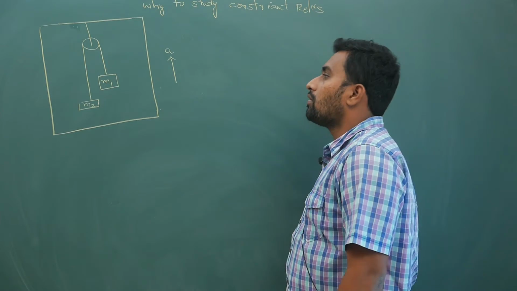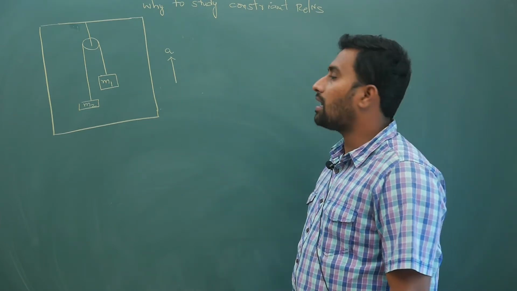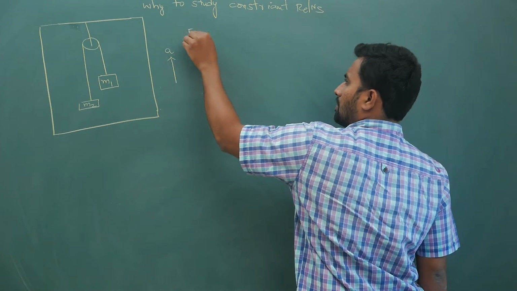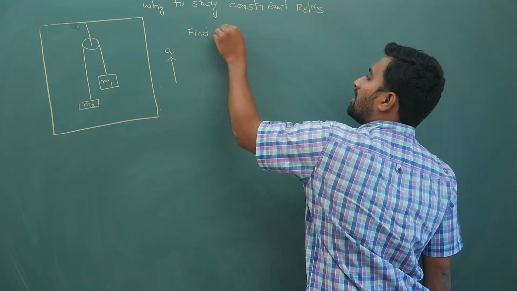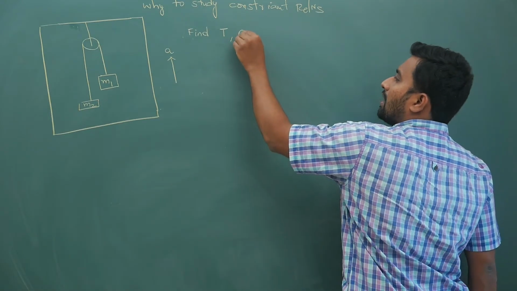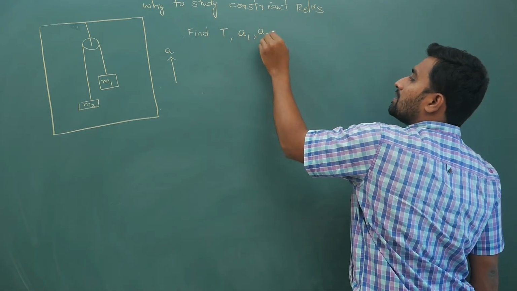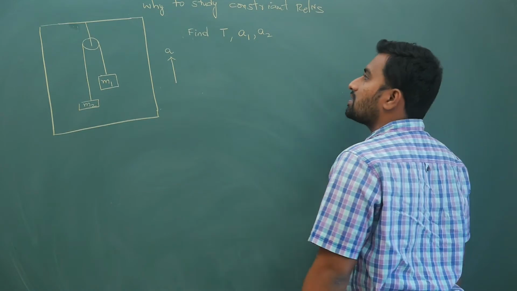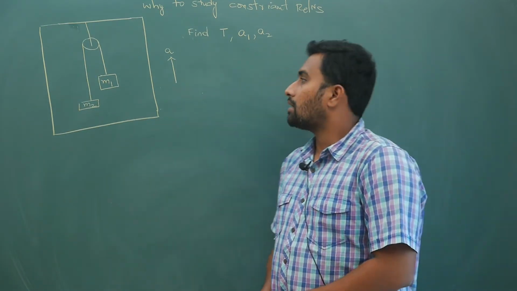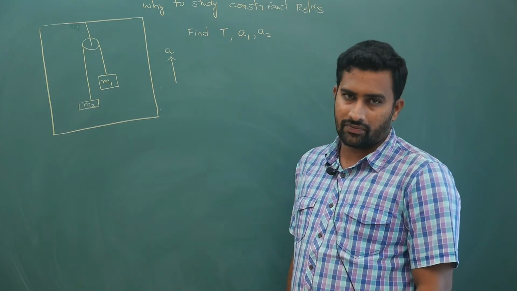Now what is my target? Find the tension in the string, the acceleration of block 1, and the acceleration of block 2 with respect to ground. So that is your target. Now probably this is some lift.